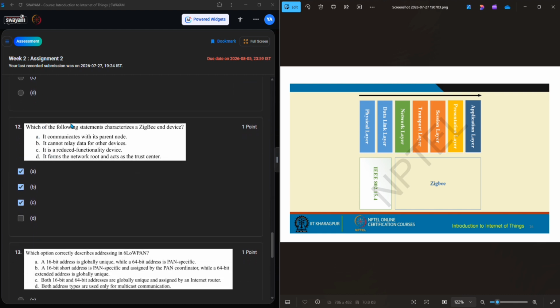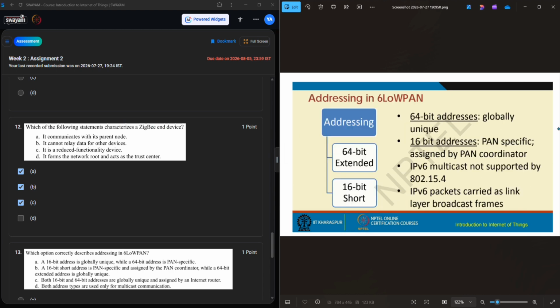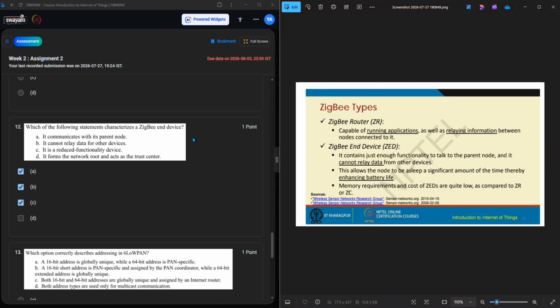And 12th question: which of the following statements characterizes a Zigbee end device? The Zigbee end device communicates with its parent node, yeah, to talk to the parent node. This is also right.